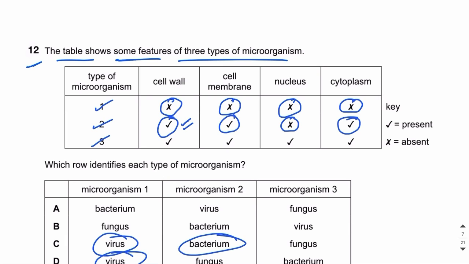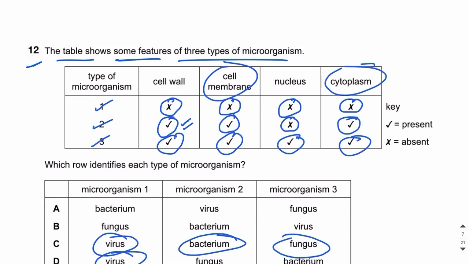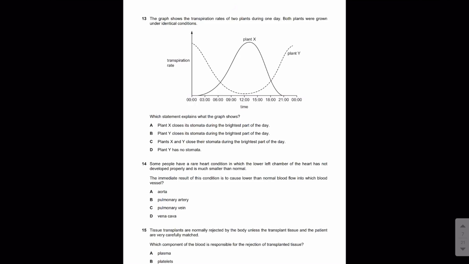If we talk about microorganism 3, it has a cell wall, cell membrane, nucleus, and cytoplasm. So this could be a fungus, because as you all know, fungi have a proper cell structure. They have cytoplasm, cell membrane, a nucleus, and a chitin cell wall, right? So the answer is C. Let's move on to MCQ number 13.